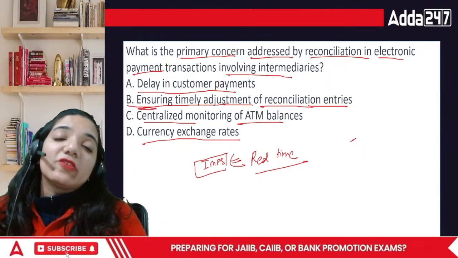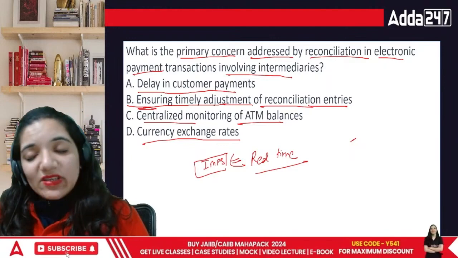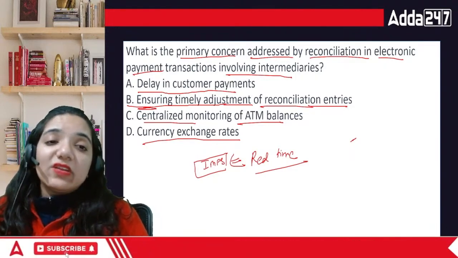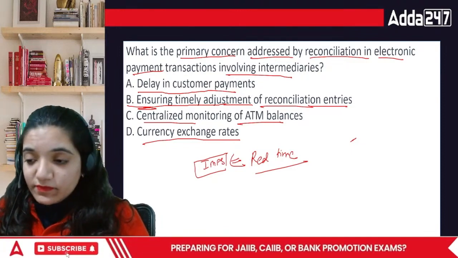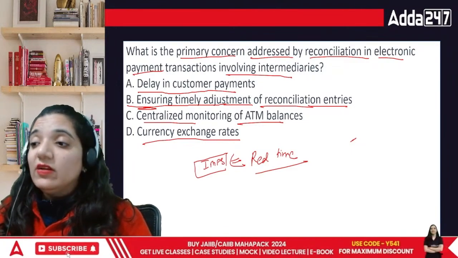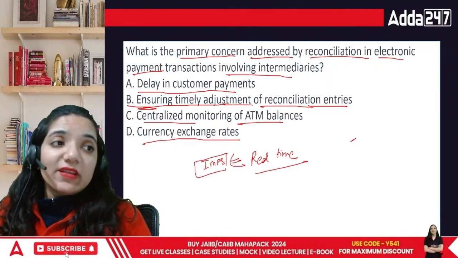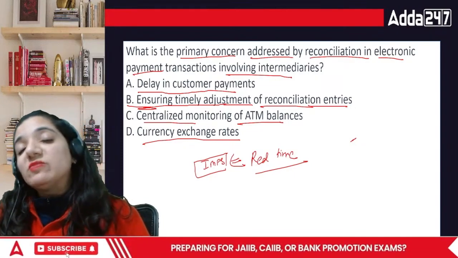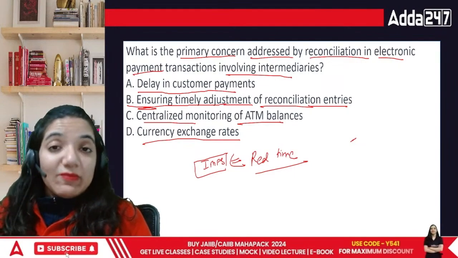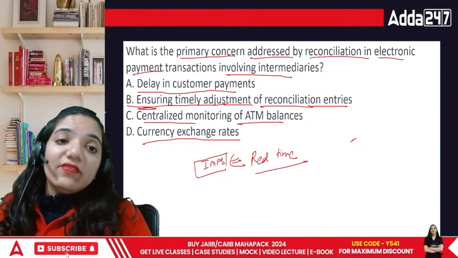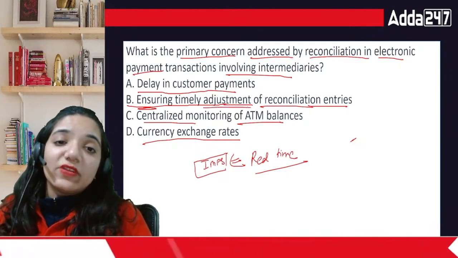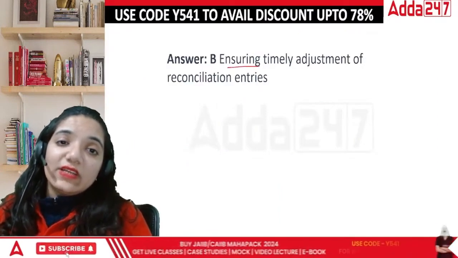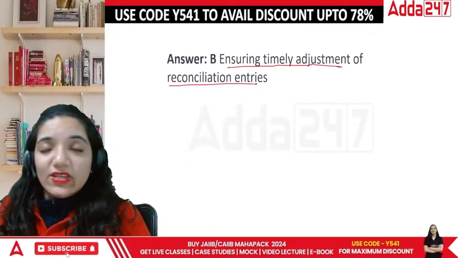This is the part of the back office. They're sitting at the back office and making sure that whatever entries are being done, the reconciliation of the same is done, so that when there are multiple parties involved, each and every intermediary is covered. The back end will always make sure that there is no gap between transactions and what is being shown. It has to be shown in real time and accurately. So that is ensuring timely adjustments of reconciliation entries.